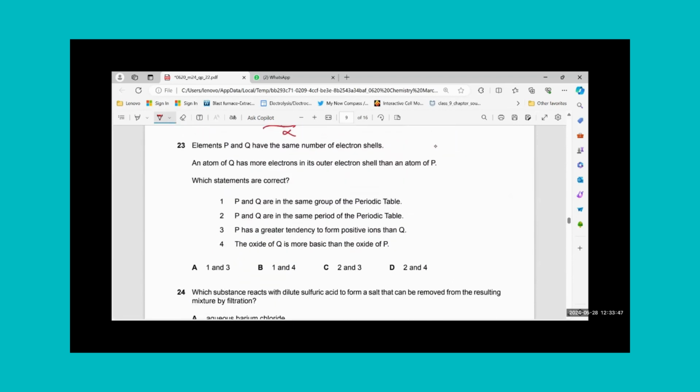MCQ number 23, elements P and Q have the same number of electron shells. Okay, so they belong to the same period.